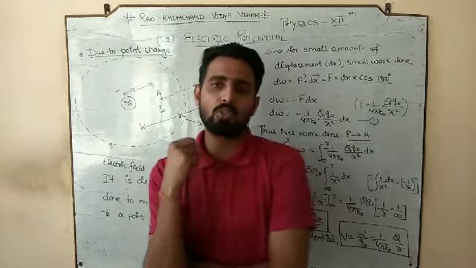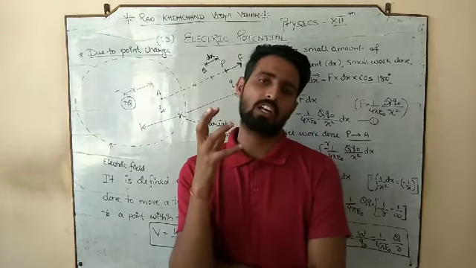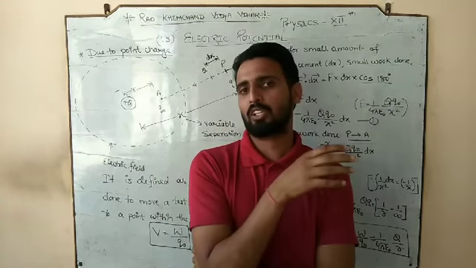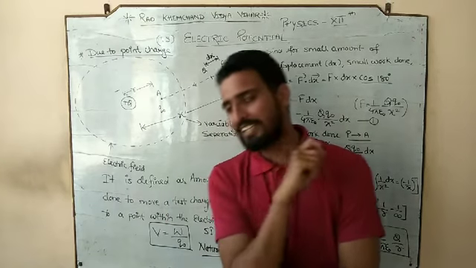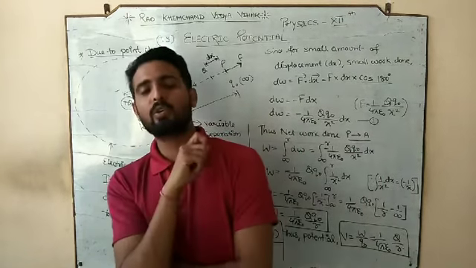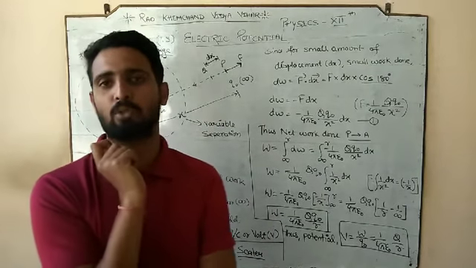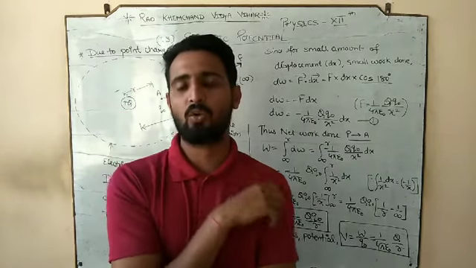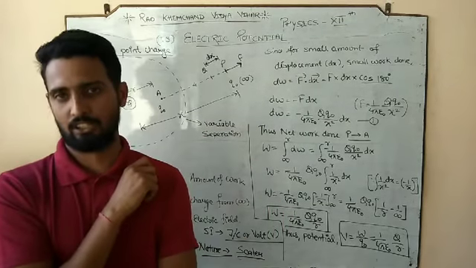So whatever the sign of the source charge, the final electric potential has the same sign. So while doing the derivation or numericals of electric potential, we are going to use the sign of the charges in the expression.